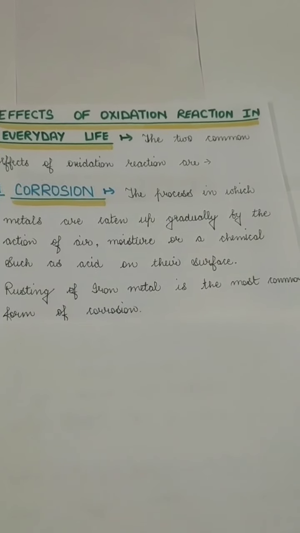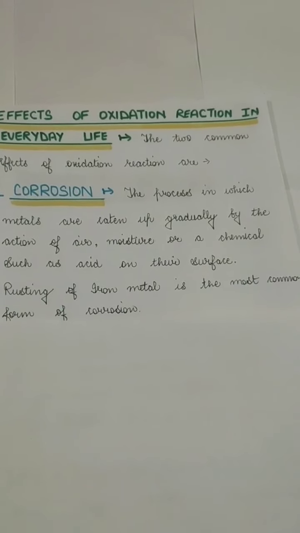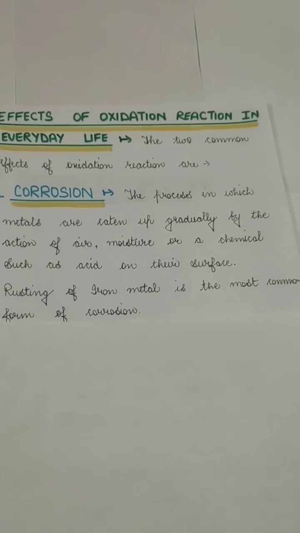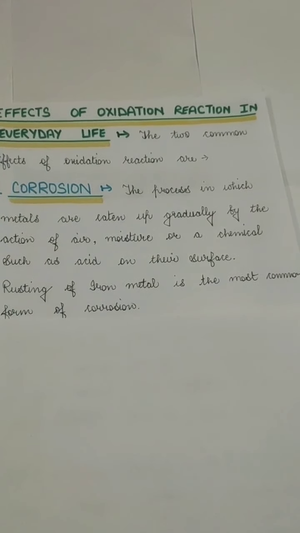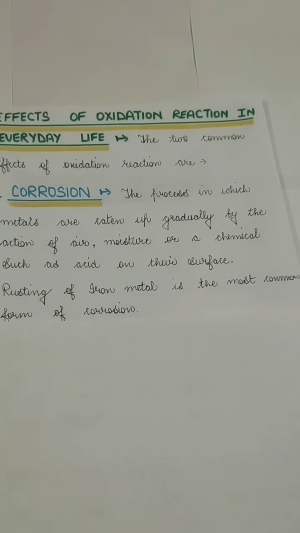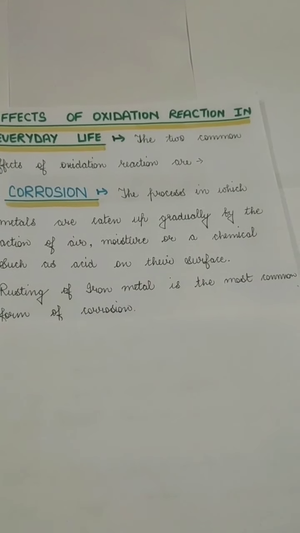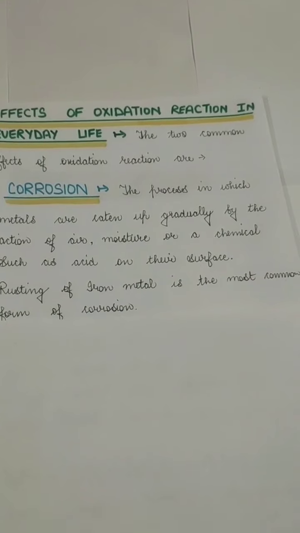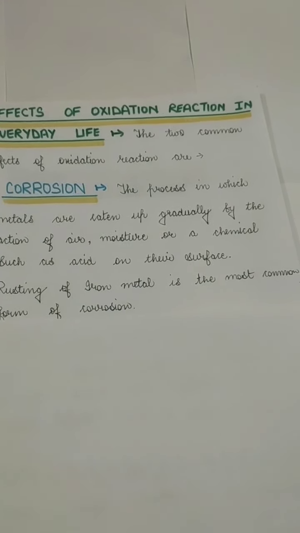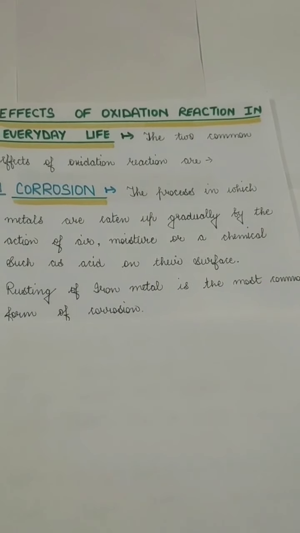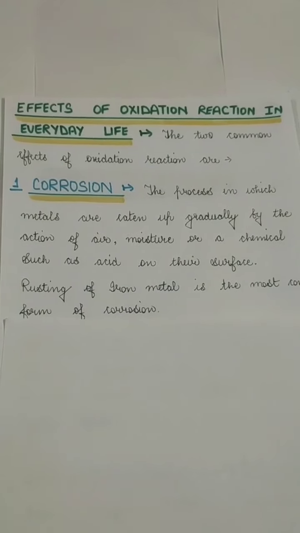You would have seen many metals lose their shine, their luster. That is why people wear gold ornaments, because gold is very less reactive. That is why gold and platinum are used to make jewelries, because they do not get oxidized, because they lie at a very low order in the reactivity series. The elements which are very highly reactive will react very fast with the oxygen, and hence they will cause corrosion.